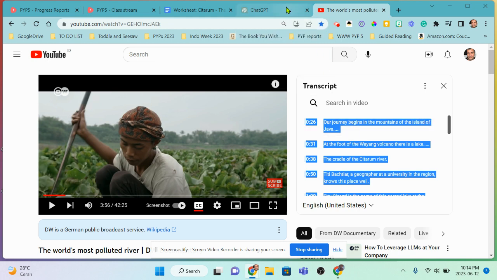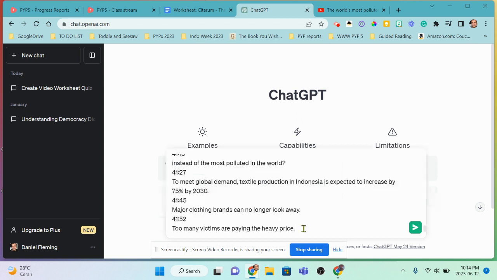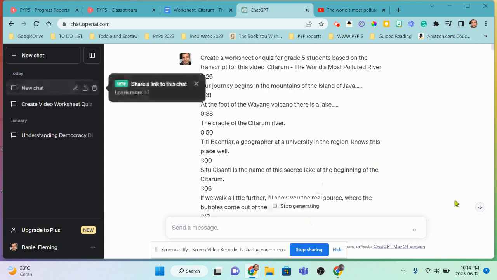So now I've copied the transcript, and watch how fast it is when I type it over here. I'm going to paste. And I'm going to press enter and watch how fast it makes the quiz. All right, it is working right now. It's generating. This morning, honestly, it was like 6 seconds, and all of a sudden I had a worksheet. It was unbelievable. So cool.